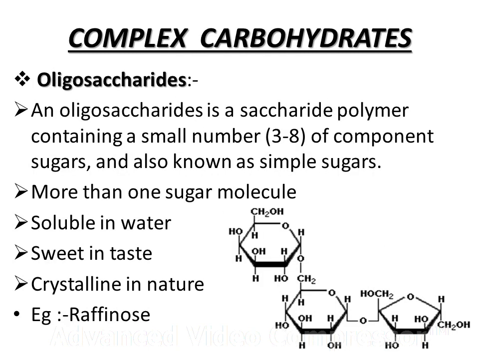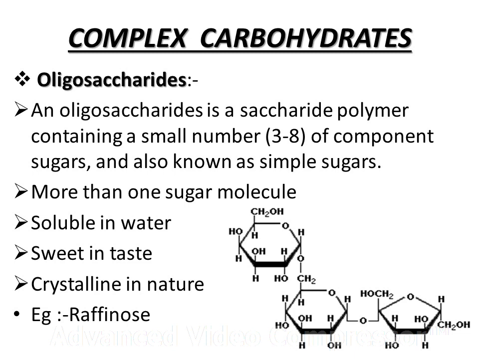So next point is the complex carbohydrates, in which the oligosaccharides are the second point. So what are the oligosaccharides? An oligosaccharide is a saccharide polymer containing a small number of component sugars, also known as simple sugars. It contains a minimum of 3 to 8 sugar molecules.